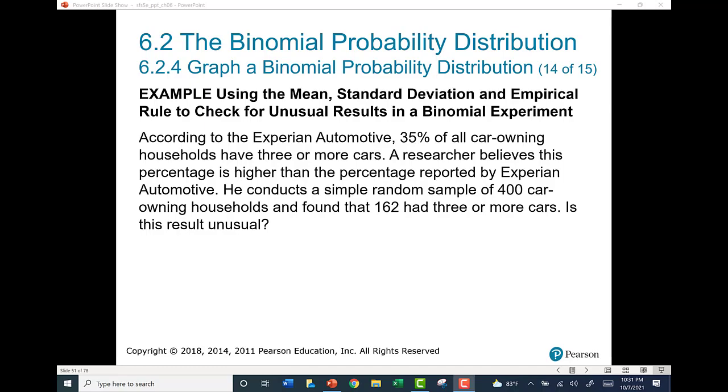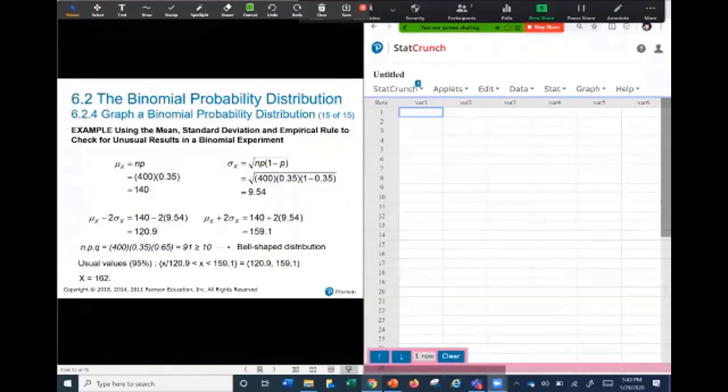Let's solve the same problem using technology. In this video, I will teach you how you can use technology, but you must pretend that you don't know that, and you must show your work. I will tell you how you can obtain all these values, the mean and the standard deviation, using technology. Let's do first a simulation with an applet.